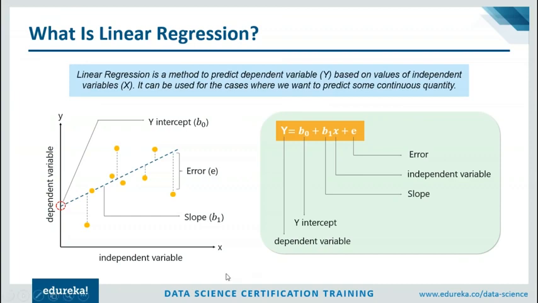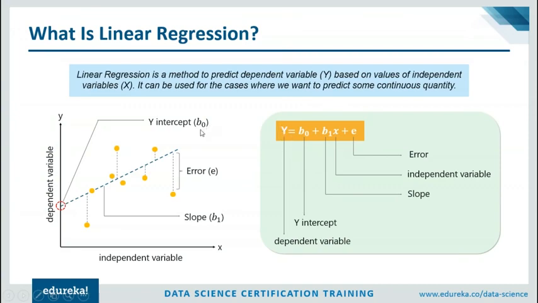Now we all know the equation for a linear line in math, which is y is equal to mx plus c. So basically the linear regression equation is represented along the same equation, because this is a straight line. Let's break down this formula. Now y over here basically stands for the dependent variable that needs to be predicted. Maybe this is the stock price.